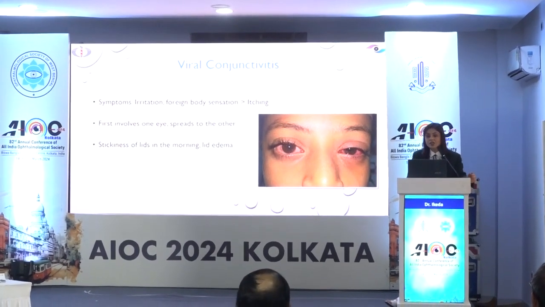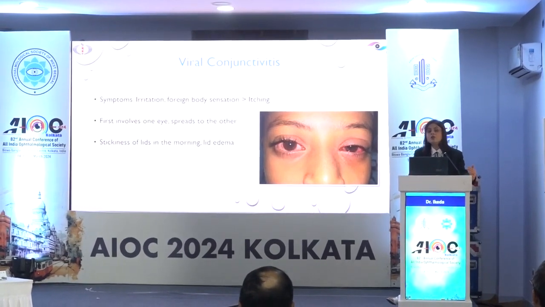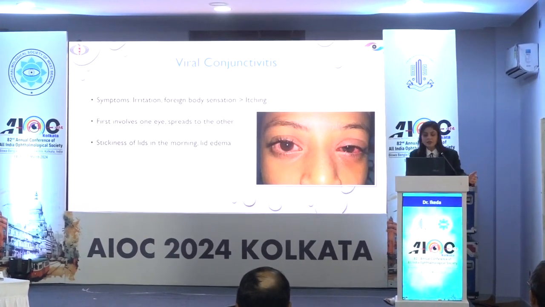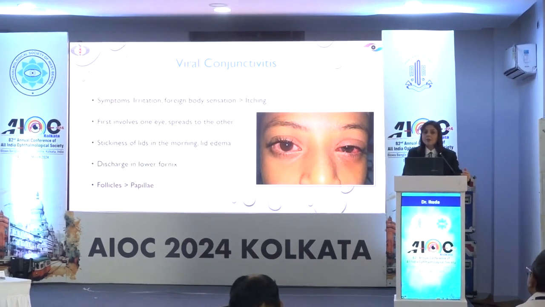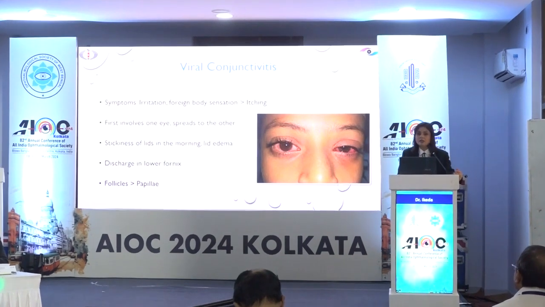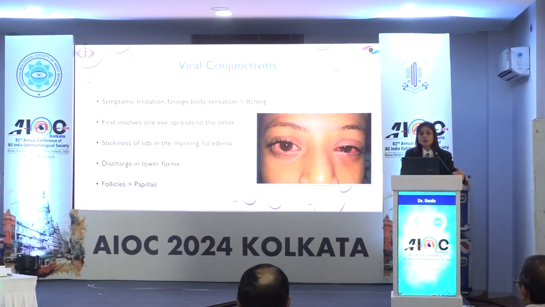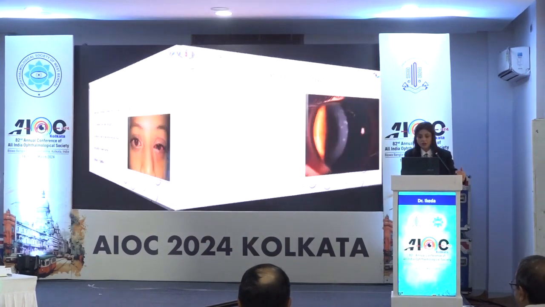And unlike allergic conjunctivitis, which usually involves both eyes simultaneously, viral conjunctivitis first involves one eye and then spreads to the other. If we examine the lower fornix, there might be serous discharge along with a follicular reaction, much more than the papillary reaction which is typically seen in cases of allergic conjunctivitis.